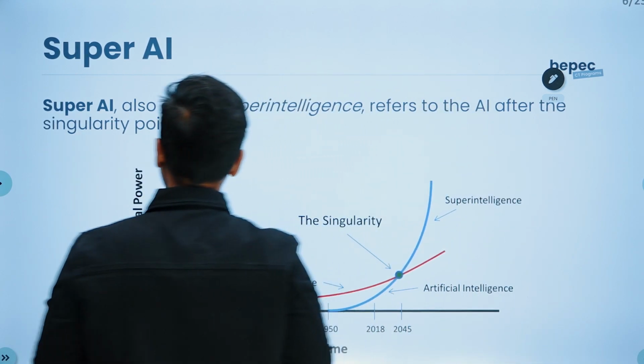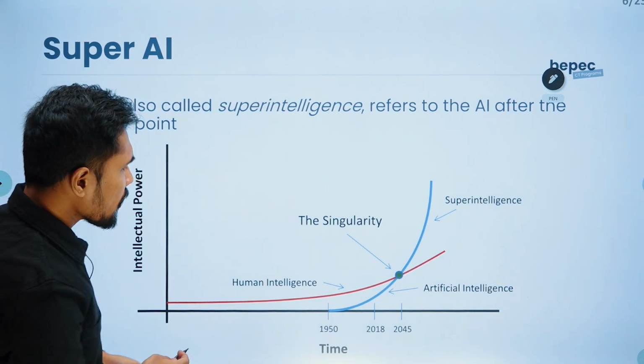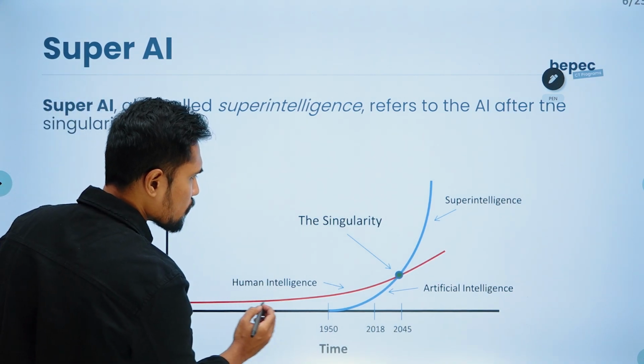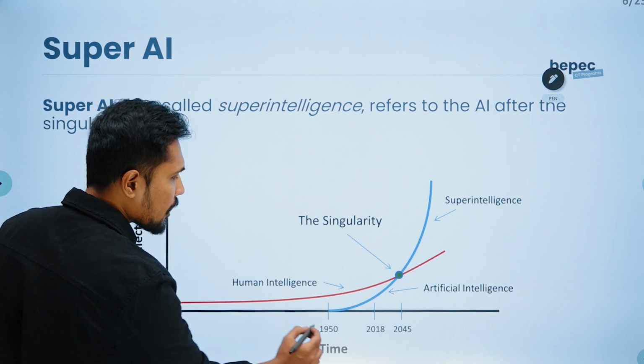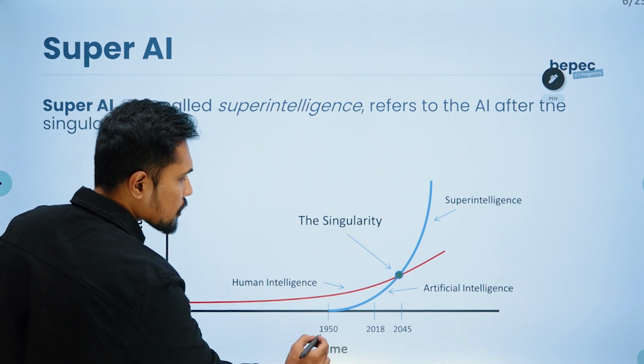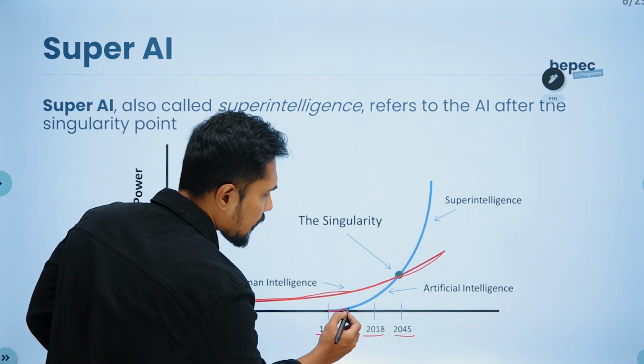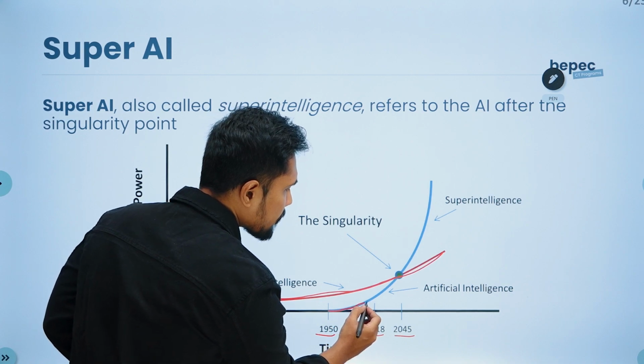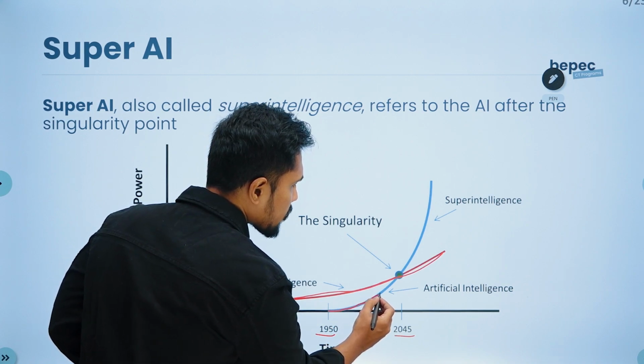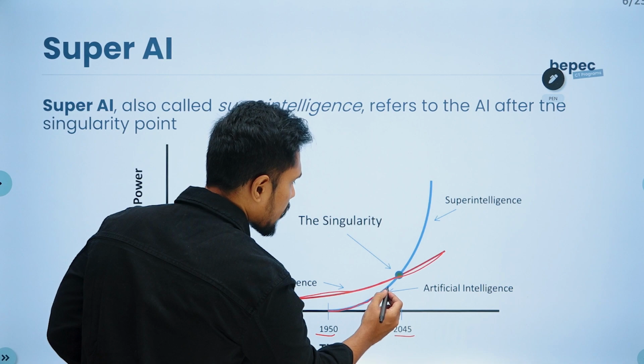Now you are able to see this graph. This is called human intelligence, which is this red line. We started this AI, and slowly it is increasing to the capabilities of human intelligence.